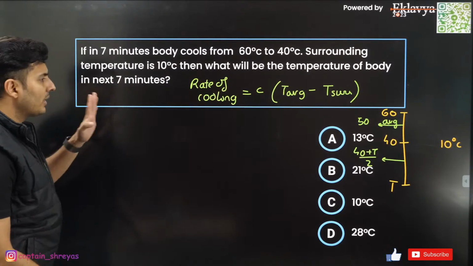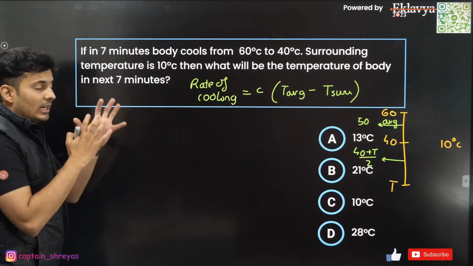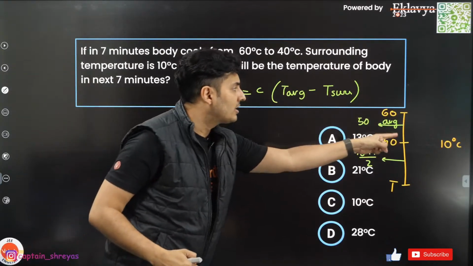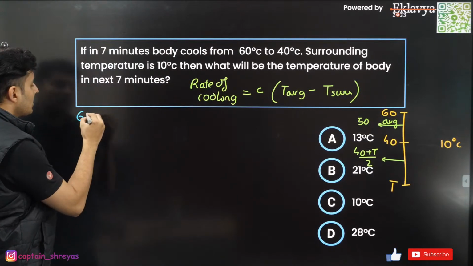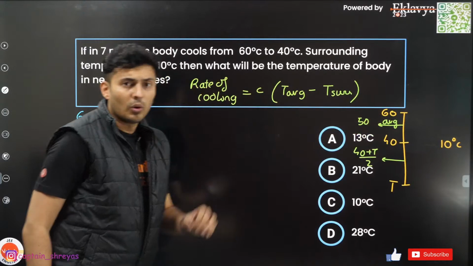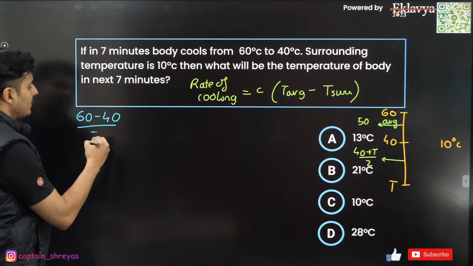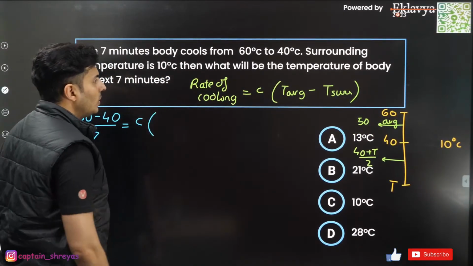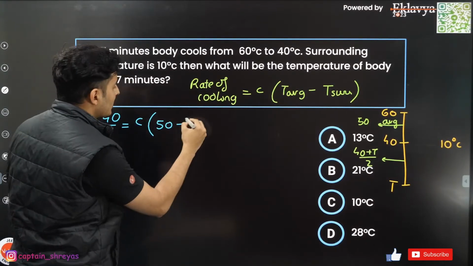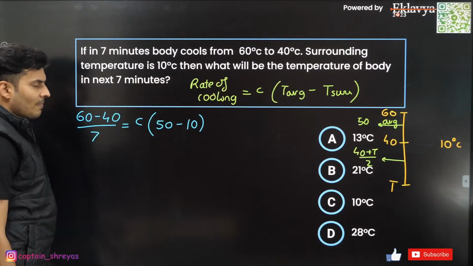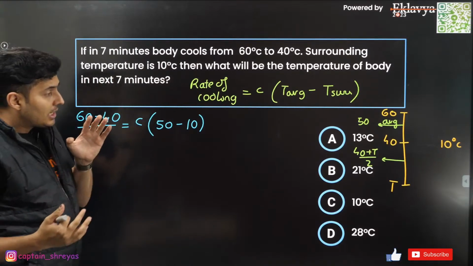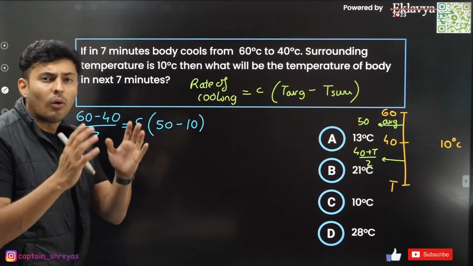So observe now what is going to happen. The rate of cooling, that means the change of temperature upon time. How much was the change from 60 to 40? 60 minus 40, that is 20. How much time did it take to go from 60 to 40? It took 7 minutes, is equal to constant into average temperature, what is it? 50 minus the surrounding temperature, which is 10. Everybody with me? Great.